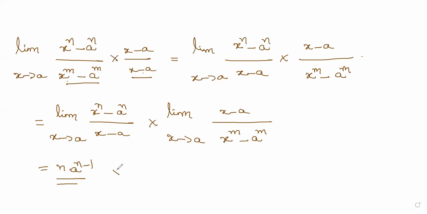Now what about this part? It's kind of a repetition. This part happens to be 1 by m into a power m minus 1, because it is like an inverse of this one.